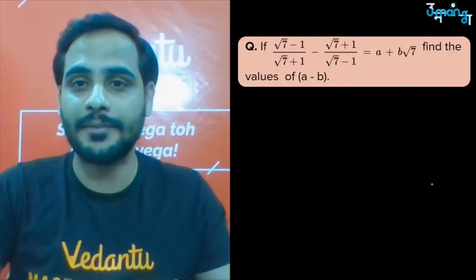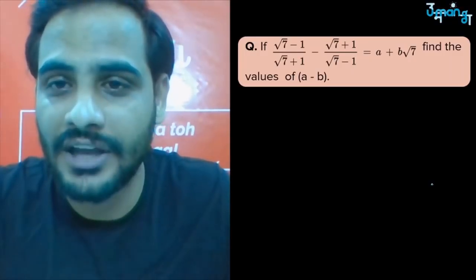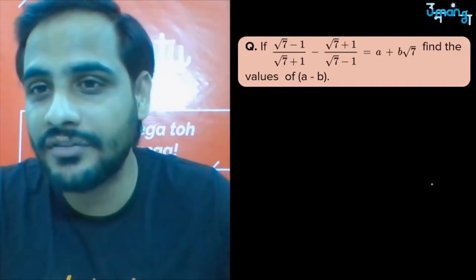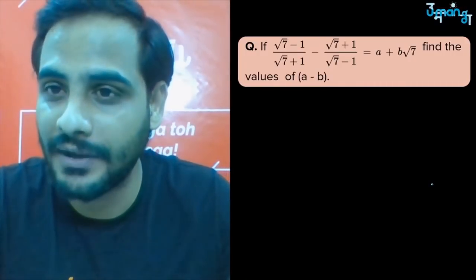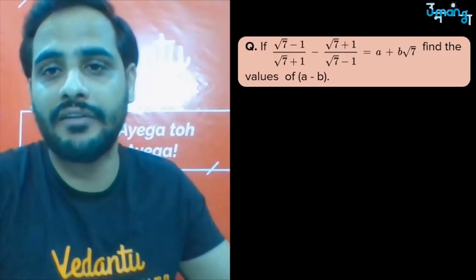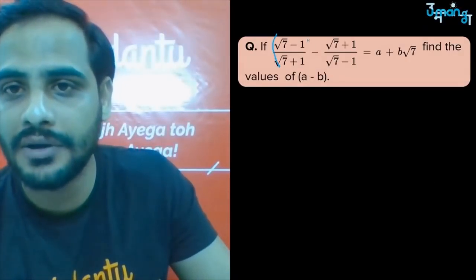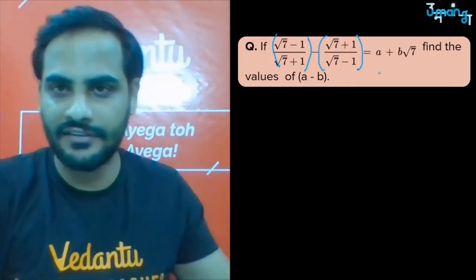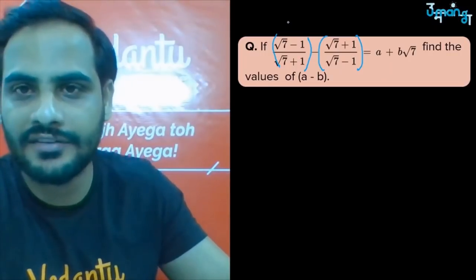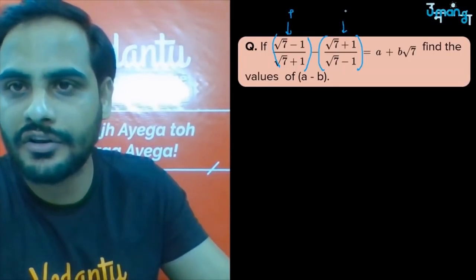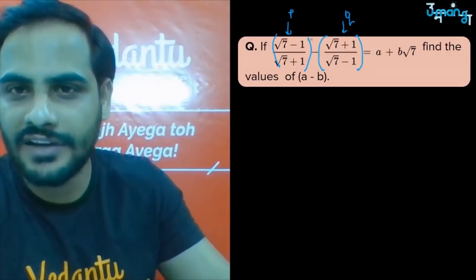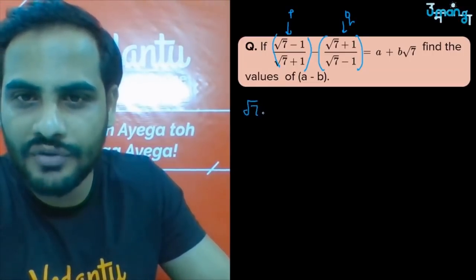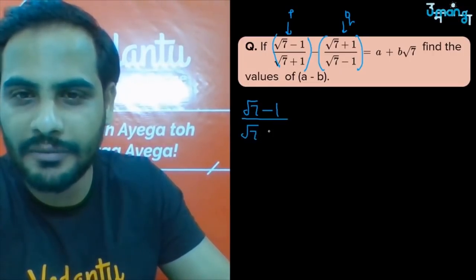Now the question is root 7 minus 1 upon root 7 plus 1 minus of root 7 plus 1 upon root 7 minus 1 is equal to a plus b root 7. So you can see here is one number, here is another number. So let us separately rationalize that. So first number, if I rationalize, let us say this is your p, this is your q. So if I rationalize this p part, which is your root 7 minus 1 upon root 7 plus 1,